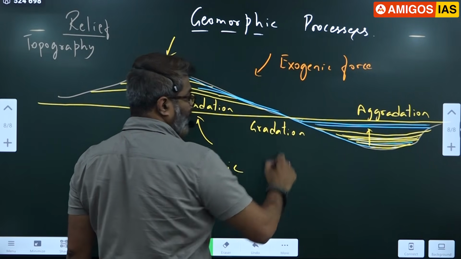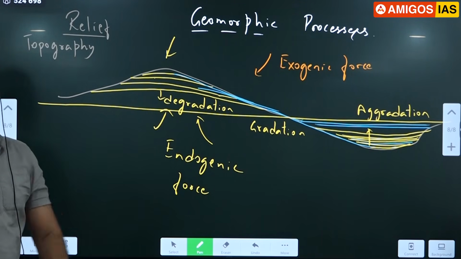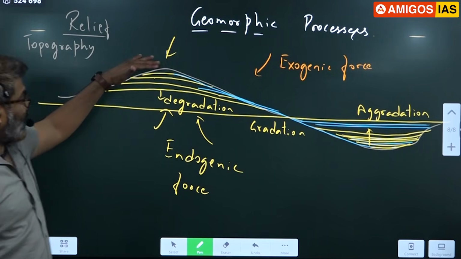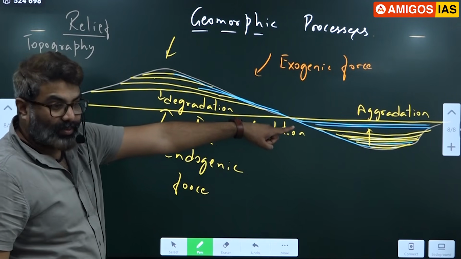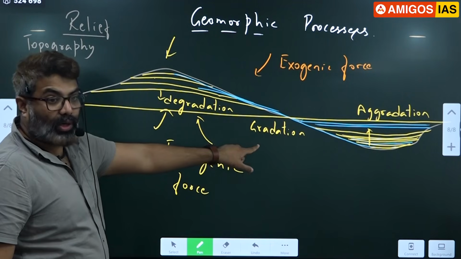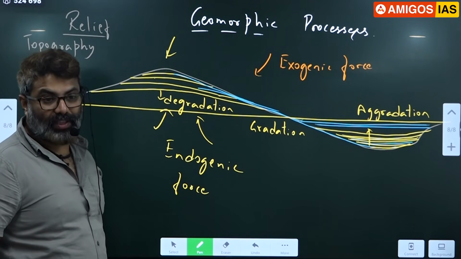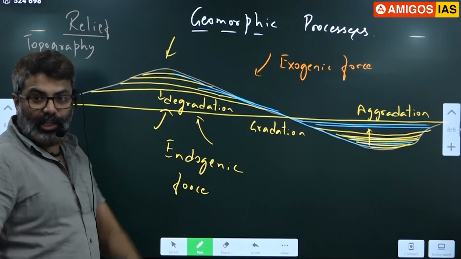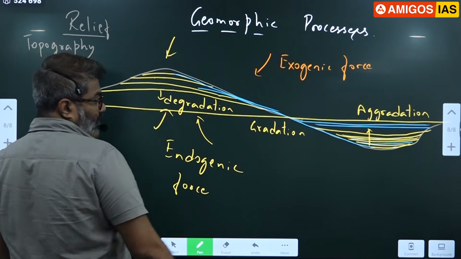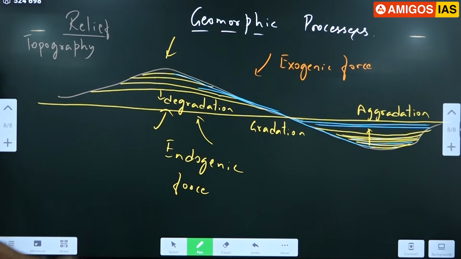Gradation of earth surface. What is happening now is gradation of earth surface. As we speak now, this is happening outside. One side, degradation taking place. Other side, aggradation taking place. What is the final product? What is earth trying to achieve? Gradation of earth surface. Gradation means the same level. Okay. This is what is called the base level of erosion.